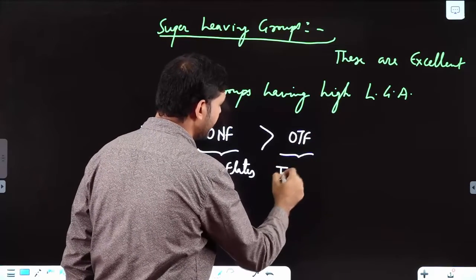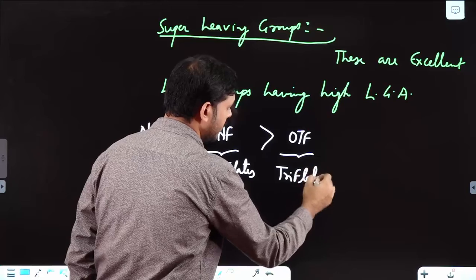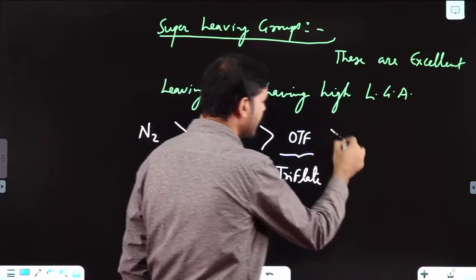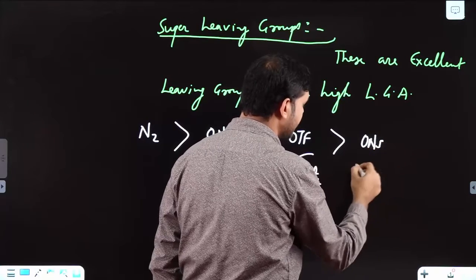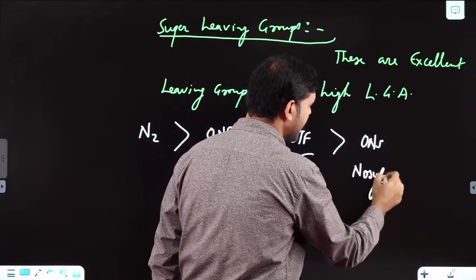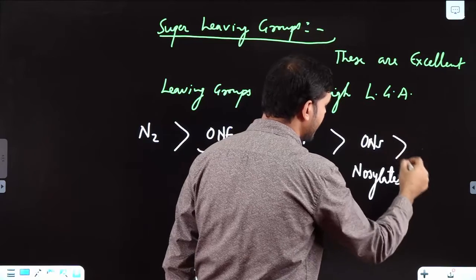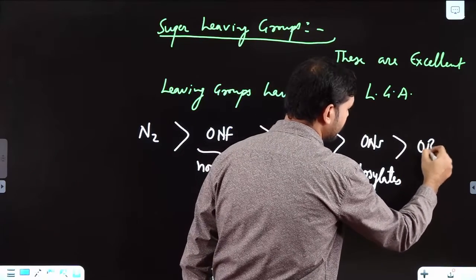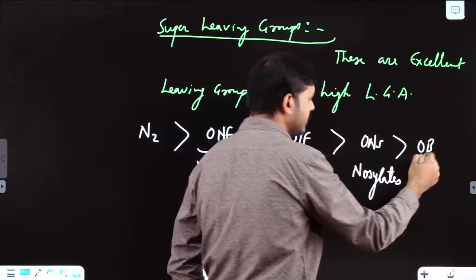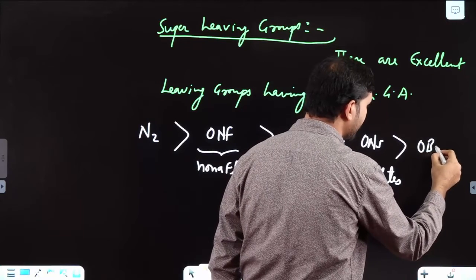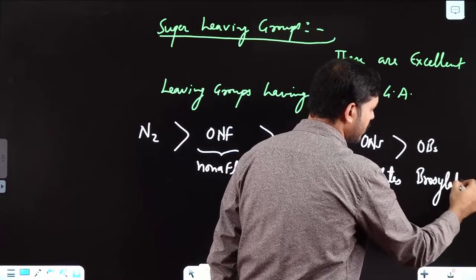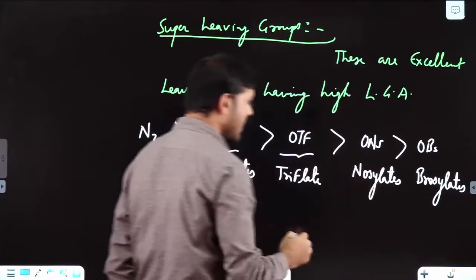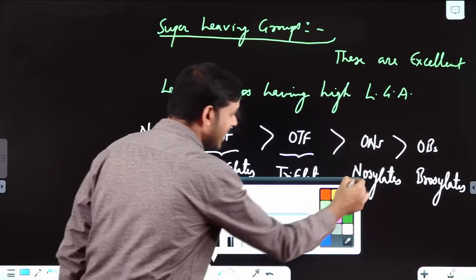These are triflates. Okay, then comes ONs or simply Ns. These are nosylates. Then comes OBr, or OBs. These are brosylates. Clear?